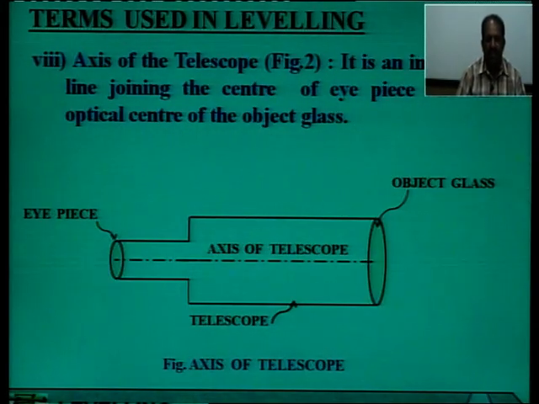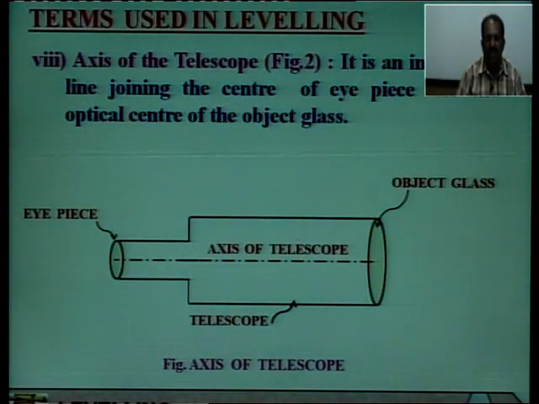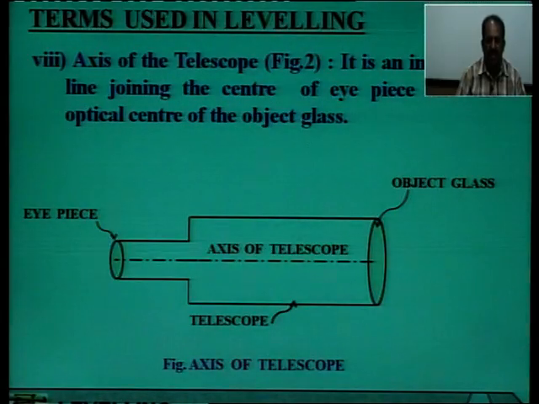Next is axis of telescope. It is an imaginary line joining the center of the eyepiece and the optical center of the object glass, as is on your monitor screen, the axis of the telescope.